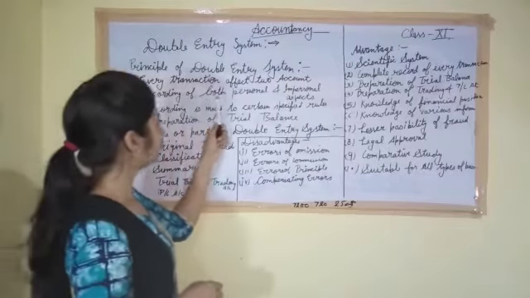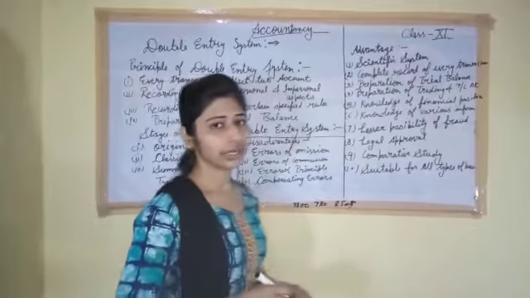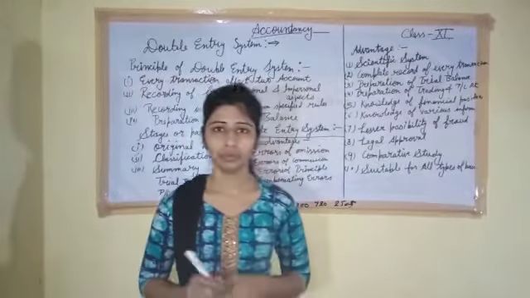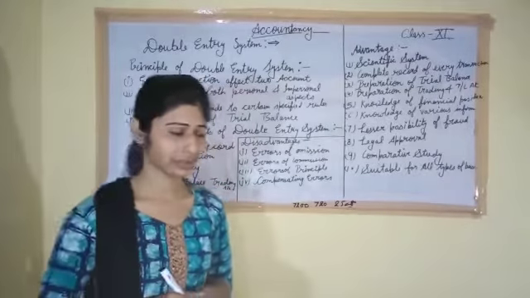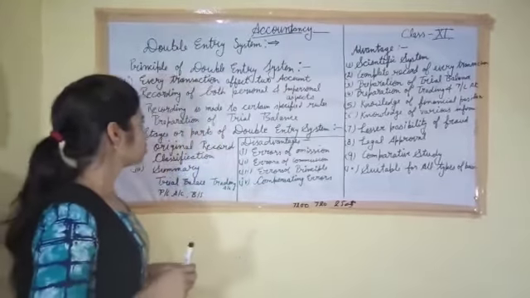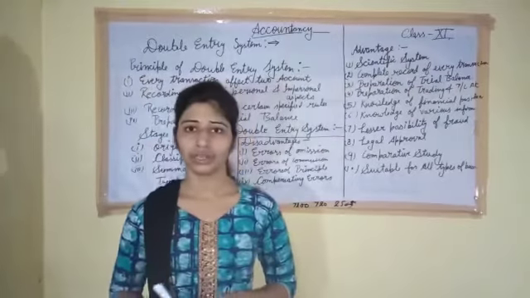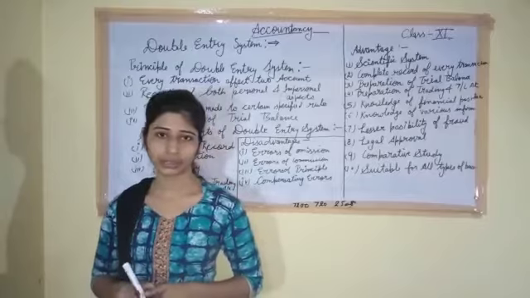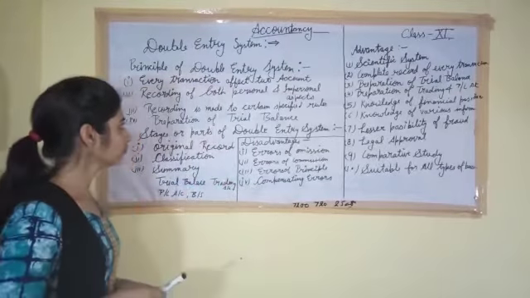Recording of both personal and impersonal aspects. As we know, there are two types of accounts, one is the personal account and another is the impersonal account. So whether the transaction is related to the personal account or the impersonal account, both aspects are recorded in the double entry system.